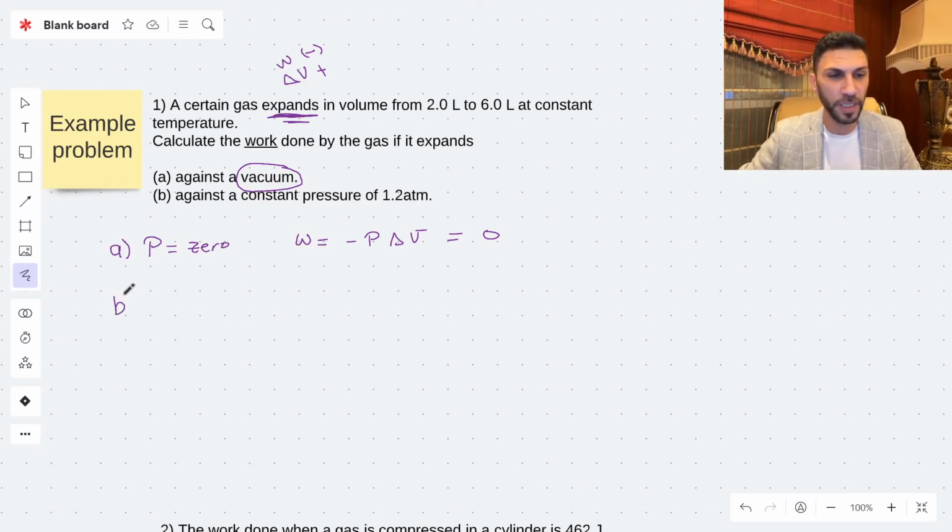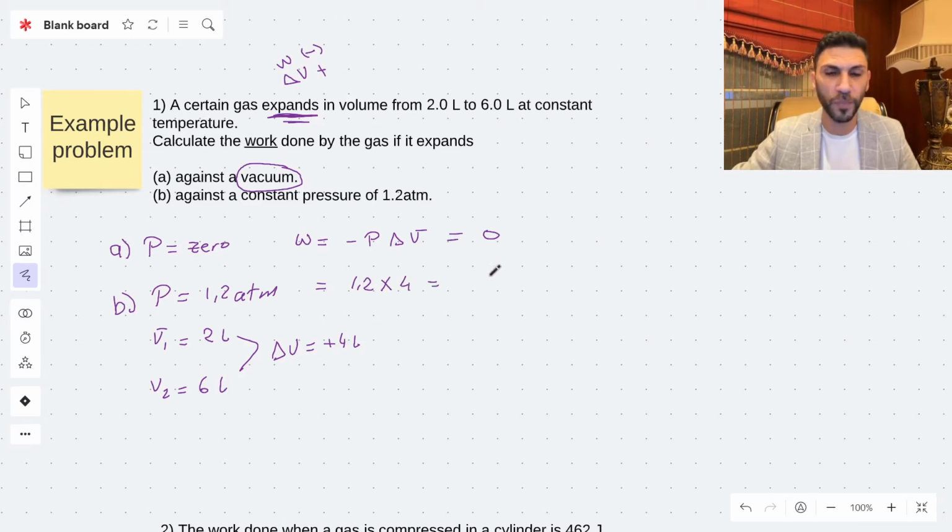Now, in B here, the pressure we have is 1.2 atm. It's not vacuum anymore. And V1 equals 2 liters, and V2 equals 6 liters. That means delta V here equals positive 4 liters. Applying this equation, for B it's going to equal 1.2 multiplied by 4, which equals 4.8. And the unit is liter atm, because pressure multiplied by volume is liter atm.